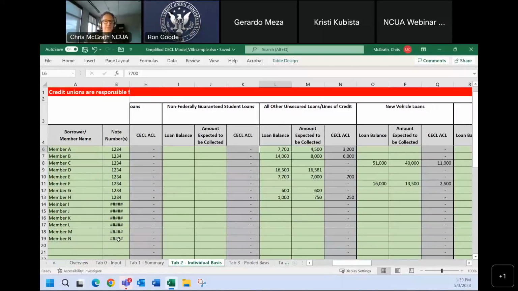So charge-offs and recoveries are not a part of this tab 2. This is the loans that you are carrying as of, let's say, December 31st, 2022 or March 31st, 2023, that you have balances for that are in trouble, not performing, have a higher risk than your performing loans.